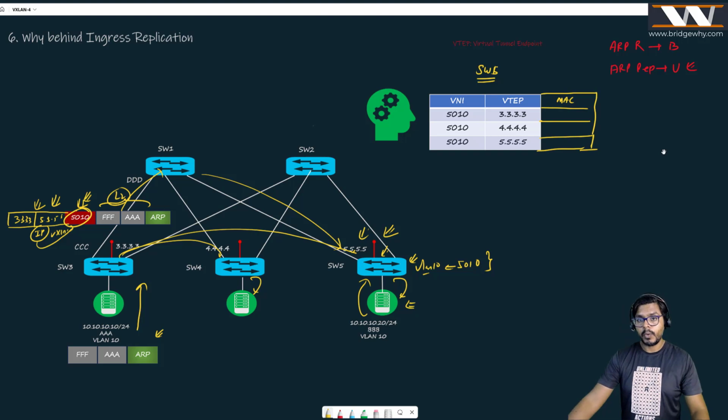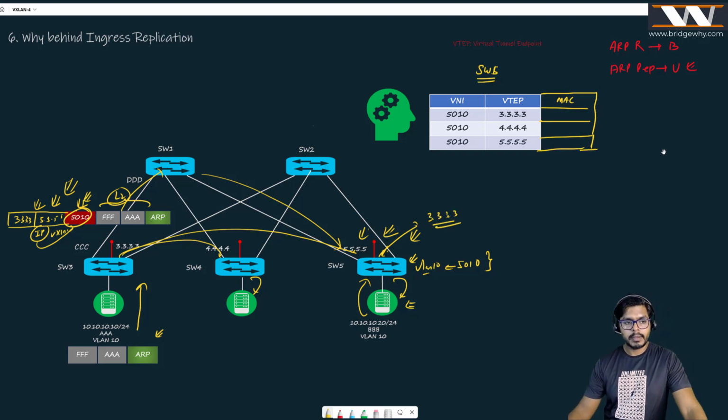But see what intelligent thing this switch 5 is doing. Once it is receiving this message, right, where is it receiving it from? It is receiving it from 3.3.3.3, right? And this message is coming with the source MAC of AAA. So can't it say that VTEP 3.3.3.3 has MAC address AAA?